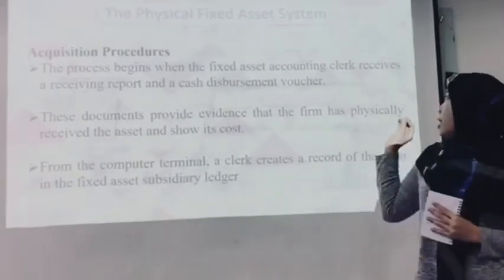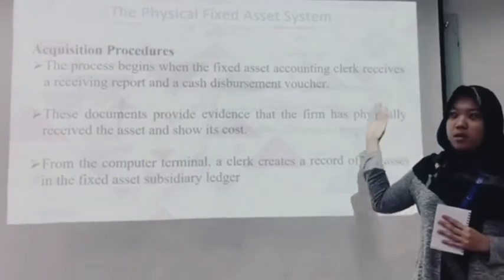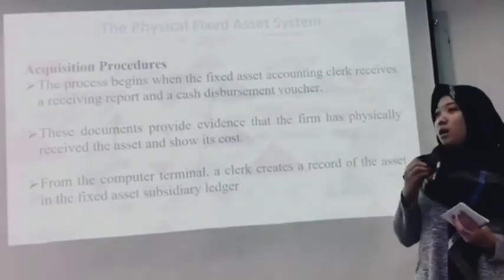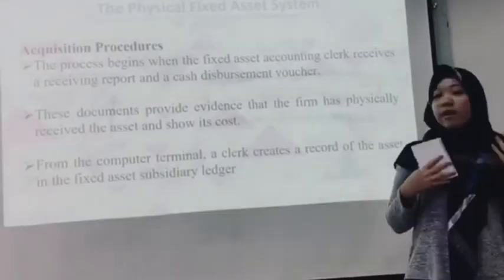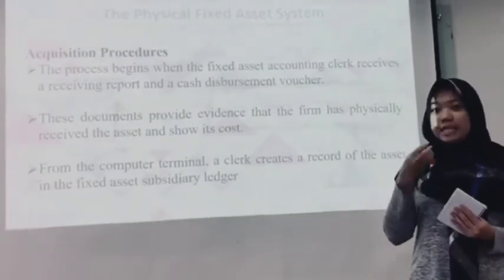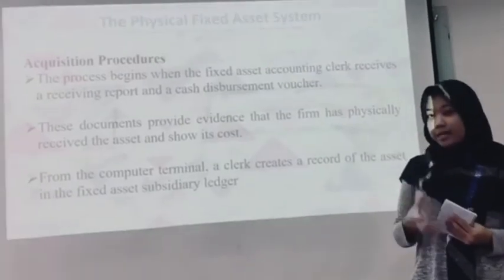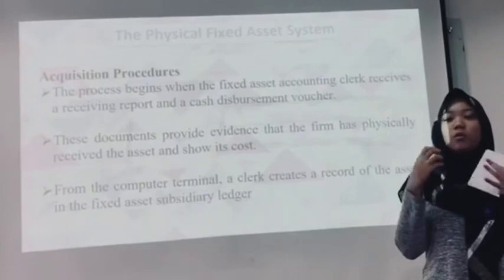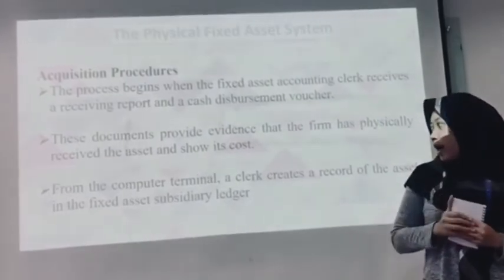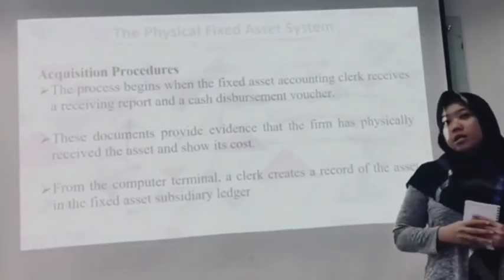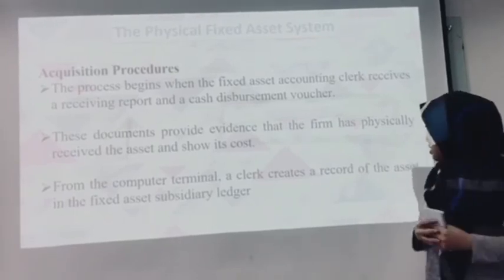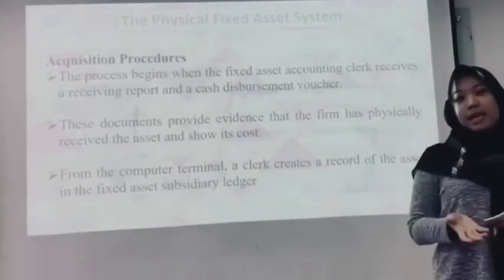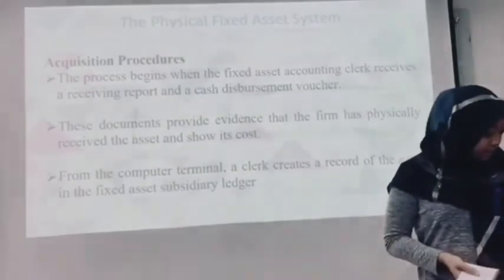These documents provide evidence that the firm has physically received the assets, and the documents will show its cost. From the computer terminal, a clerk will create a record of the assets in the fixed assets subsidiary ledger.